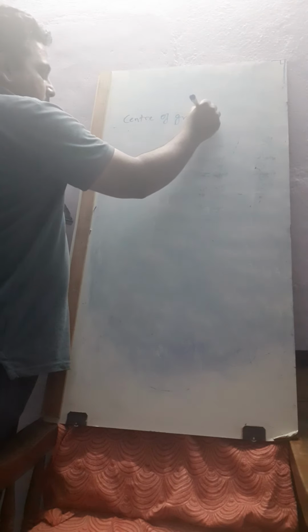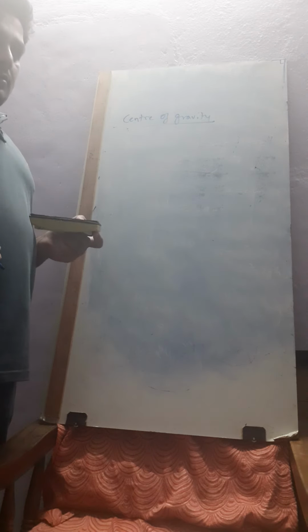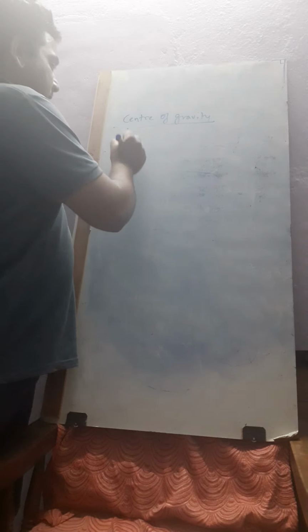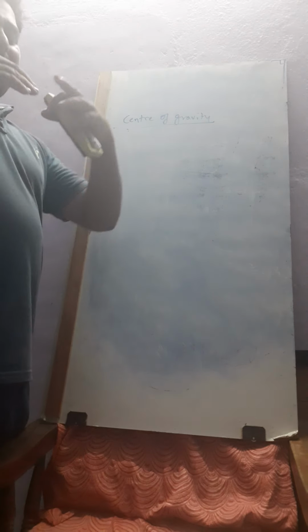Now coming to the center of gravity. What is center of gravity? In that, first we are balancing a spoon and a fork. What I am doing is fixing the spoon and fork something like this, which is shown in your book.